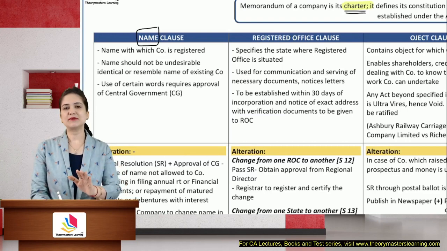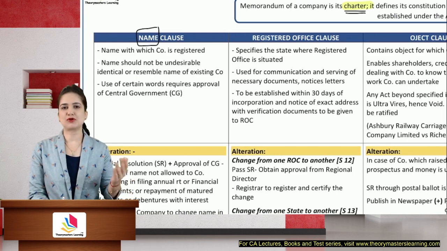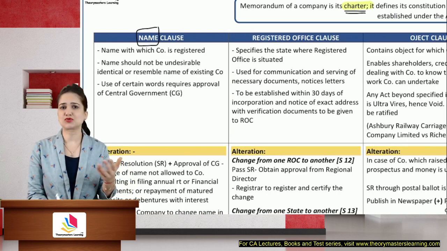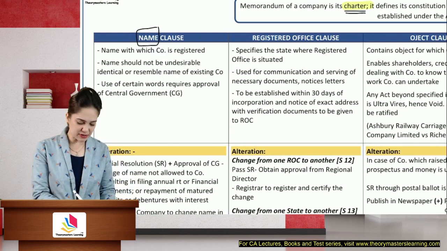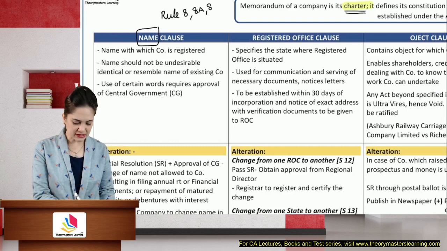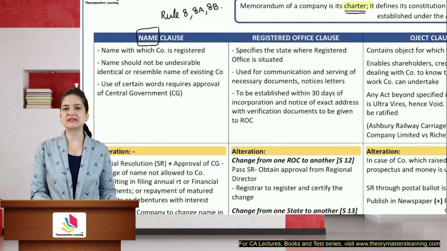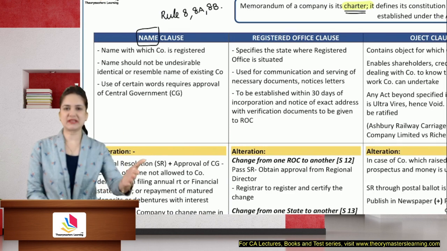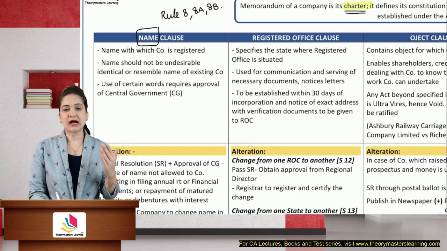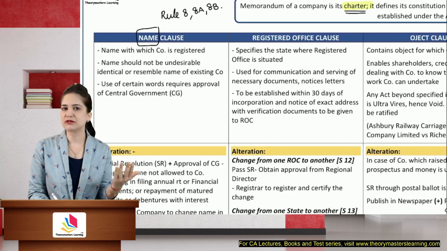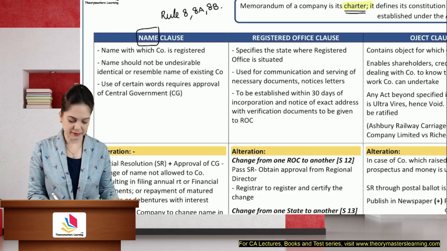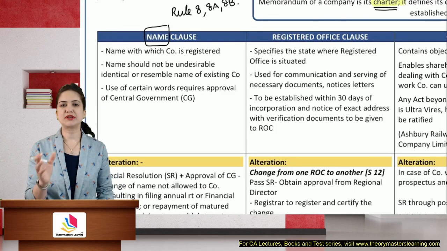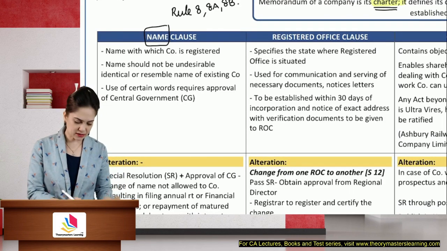The first thing that we need to decide is the name of the company. Yes, the name should not be undesirable. It should not hurt any religious or social sentiment. It should not resemble the name of an existing company. Now, this will be read with Rule 8, 8A and 8B, which says that the company's name should not resemble the name of an existing company. It should not be undesirable. And in case you need to use certain words like board, authority, then you need the prior approval of the central government. So the name clause should mention the name of the company with which it is registered.